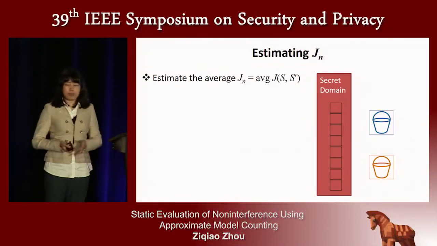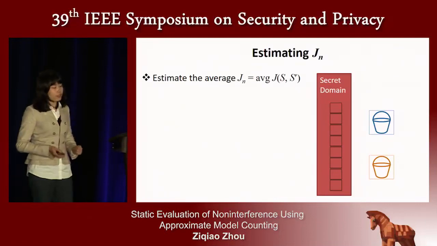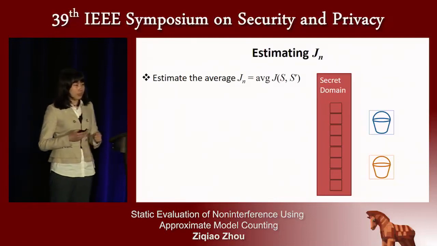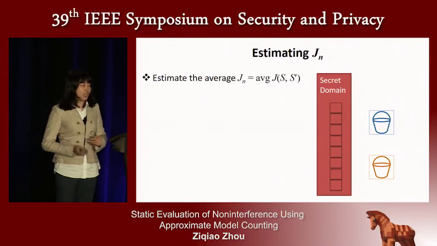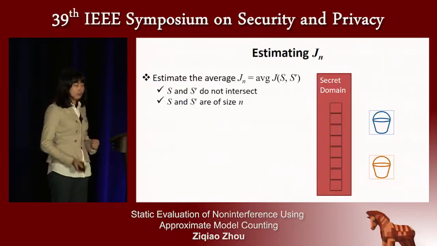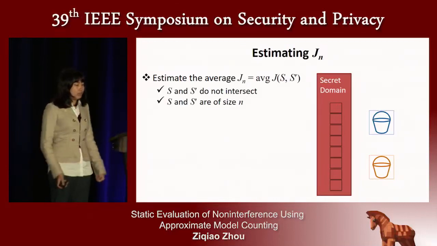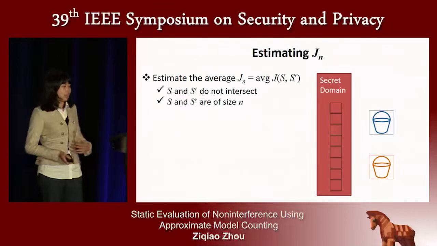And as for the implementation part, if you want to use the Jaccard distance to estimate the interference, we should not only consider the Jaccard distance between two particular secret sets. We need to consider the average Jaccard distance per secret set size n. However, there are a lot of challenges to estimate the average Jaccard distance.